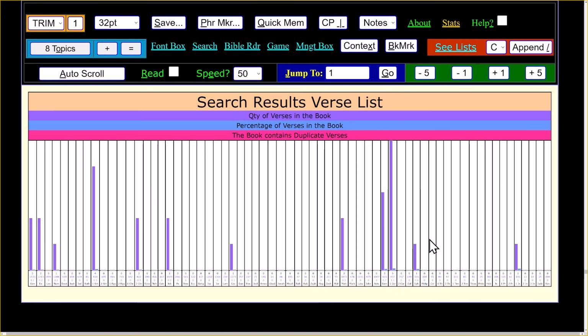So I hope this explains how this is different than the word clicks, where it's dealing with words, and this is dealing with the actual search results. And I hope this comes in useful and handy for you at some point.